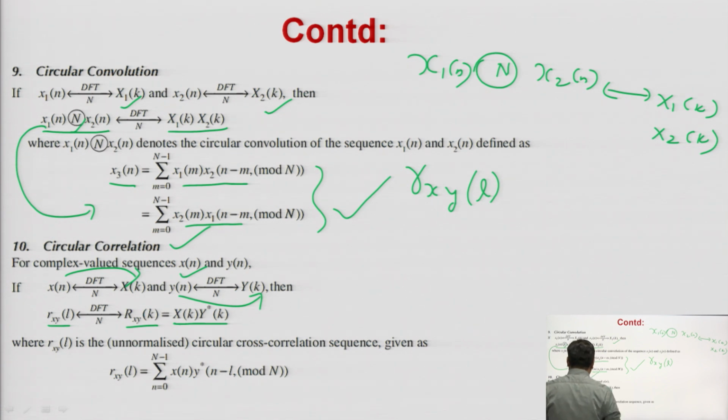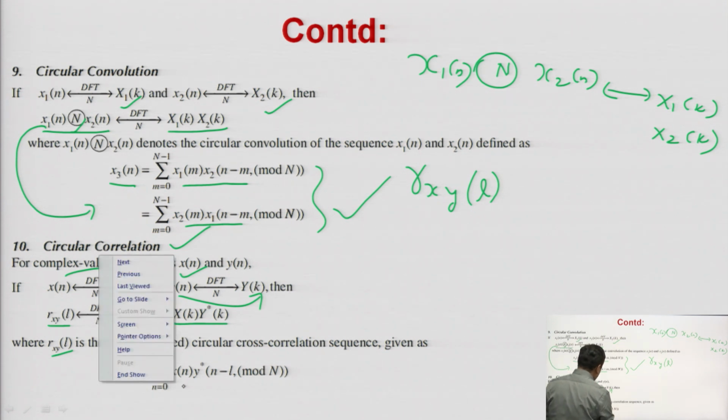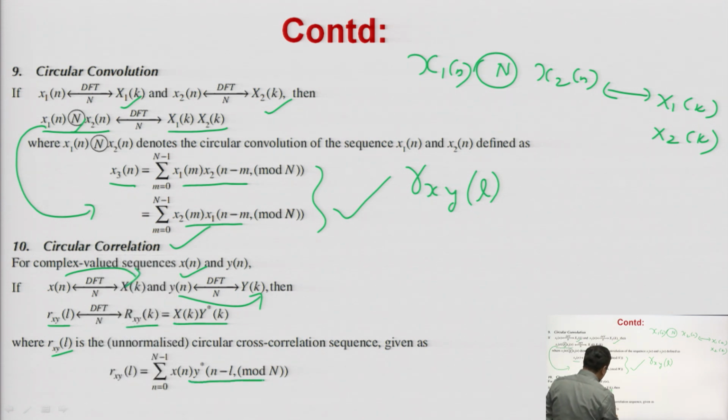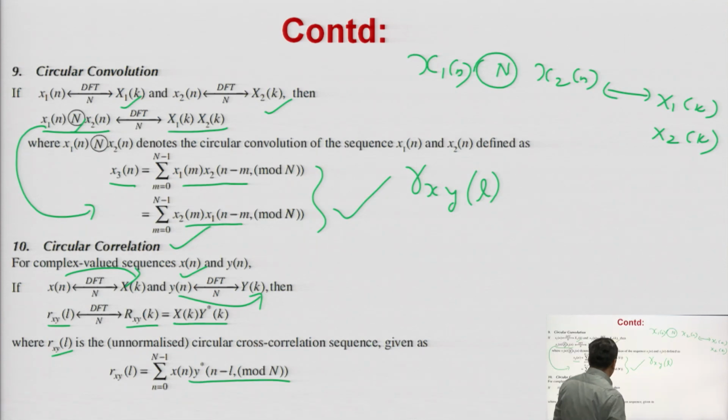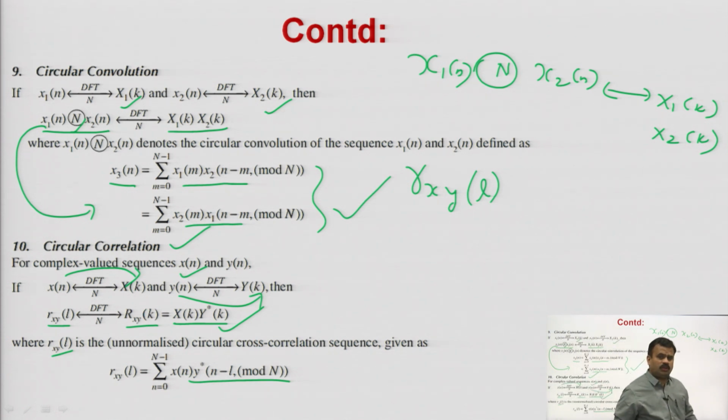Also you can prove this one. How? You know r x y of l is equal to summation n 0 to N minus 1 x of n into conjugate of y of n minus l with mod of N, or with period of N. Okay. So, by applying some properties here, like circular convolution and correlation, you will get this expression easily. So, you can prove circular correlation also.